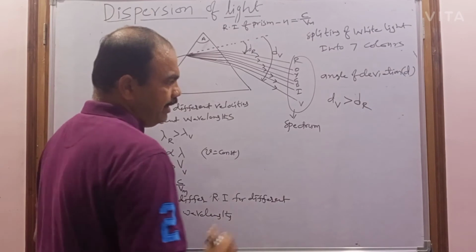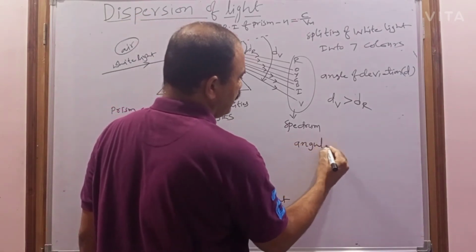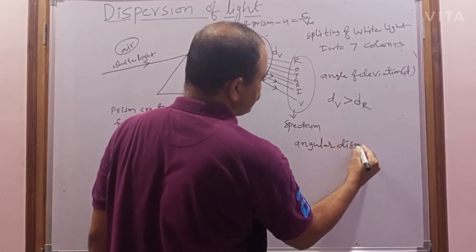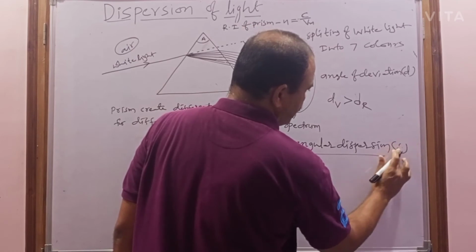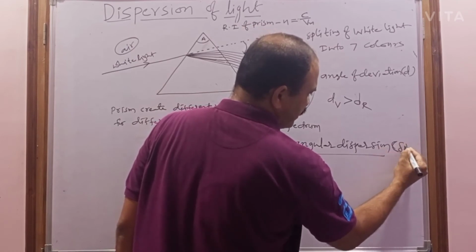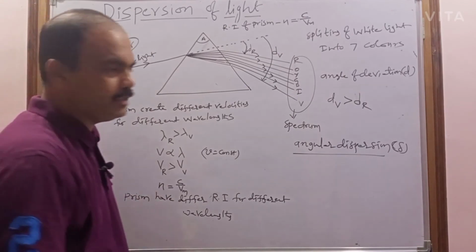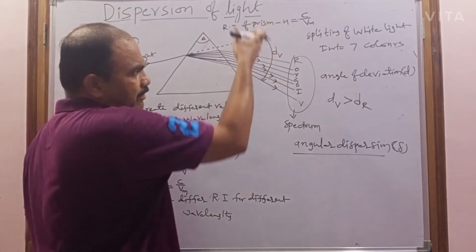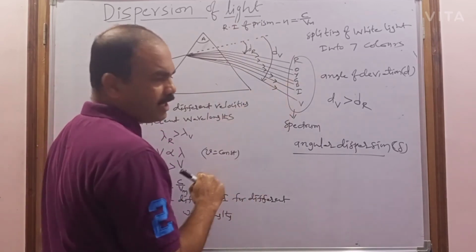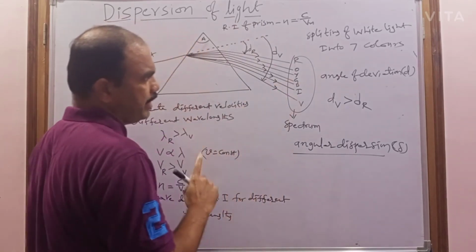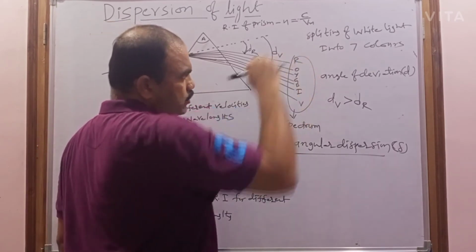Now coming to the angular dispersion. This angular dispersion is represented with the symbol delta. So here the different colors have different angles of deviation. If I take any pair of colors, for better understanding, I am taking the red color. Red is one color and violet is the other color. Now I am taking these two colors.